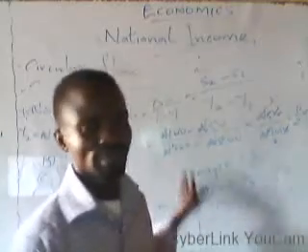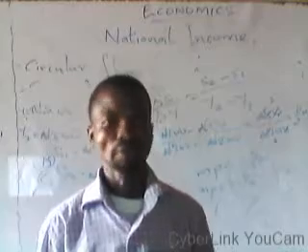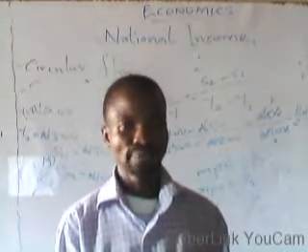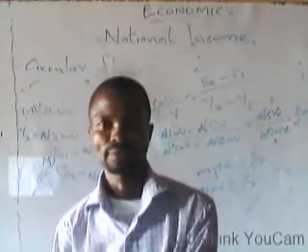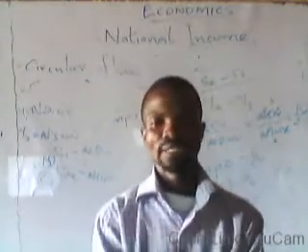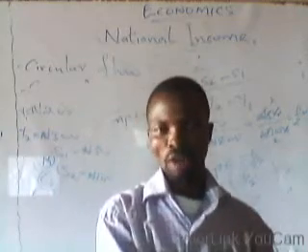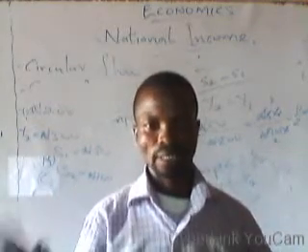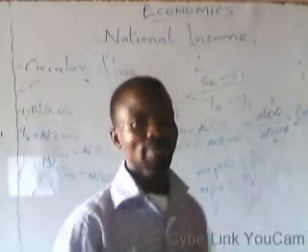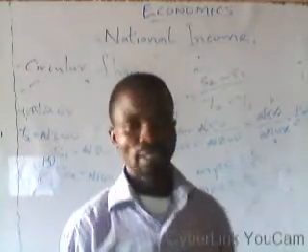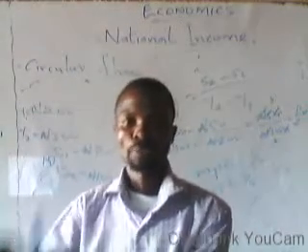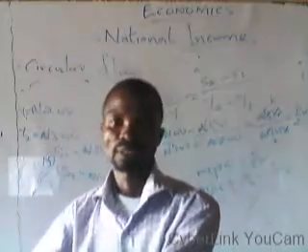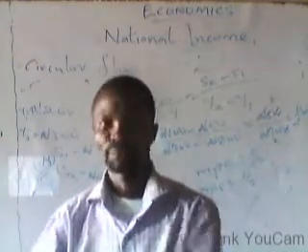Under savings, investment, and consumption, we understood that consumption is the part of income that is usually spent on goods and services, while savings is the part of income that is not spent. Investment involves expenditure on physical assets which are used in the production of other goods and services in order to generate more wealth.